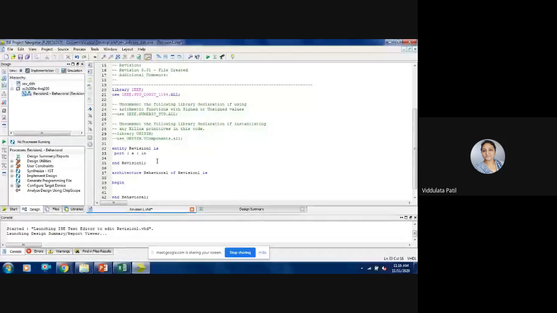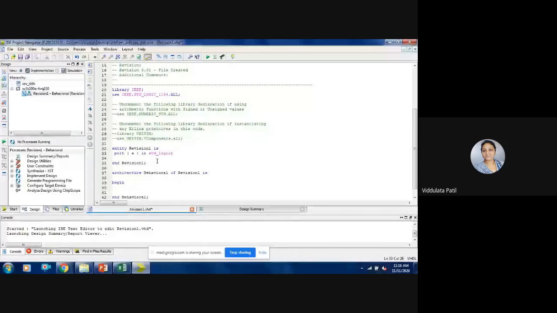Whenever we are using digital circuits, the data type for a single bit is bit. But instead of using bit, it is good practice to use the data type std underscore logic, because it deals with 9 logic levels, and that is why we are going to use std underscore logic.